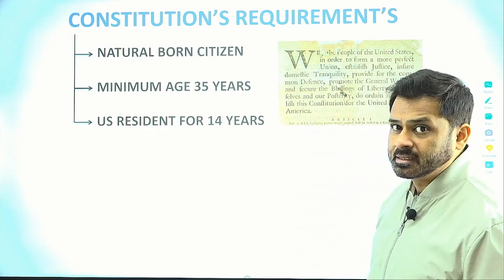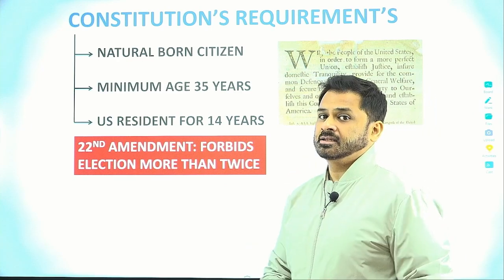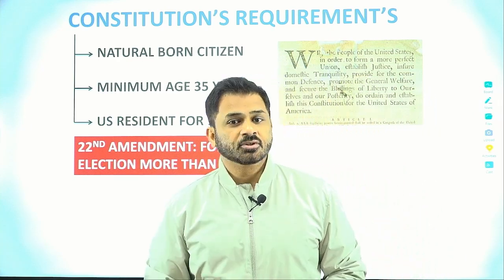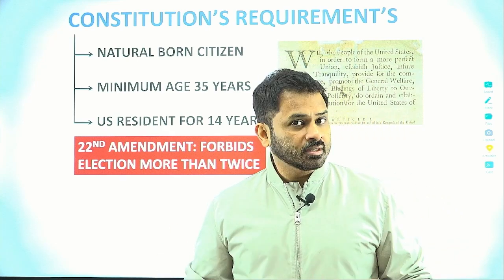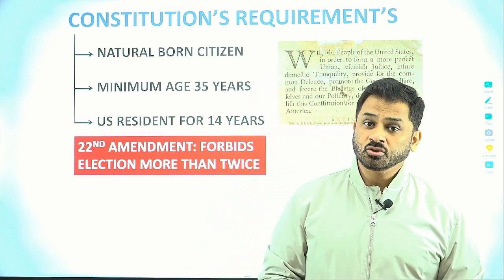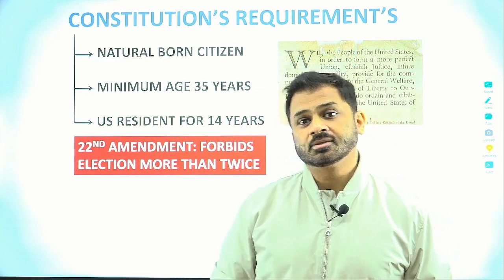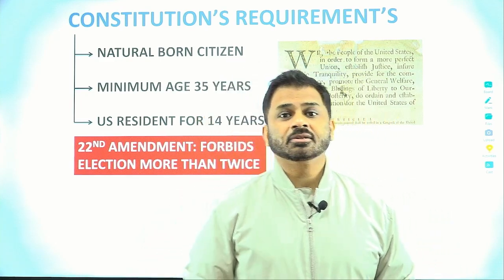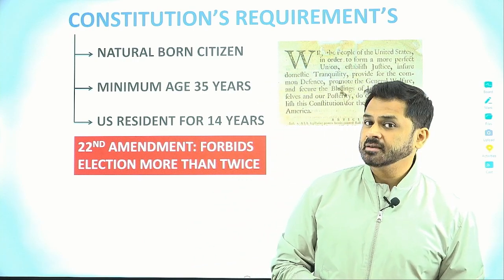Along with that, by the 22nd Amendment, it has been added that no person can hold the position of president for more than 2 terms. This was not there in the original constitution, though George Washington had set certain conventions or precedents related to this, and he did not seek re-election after he completed his 2 terms. Most of the US presidents followed this convention.